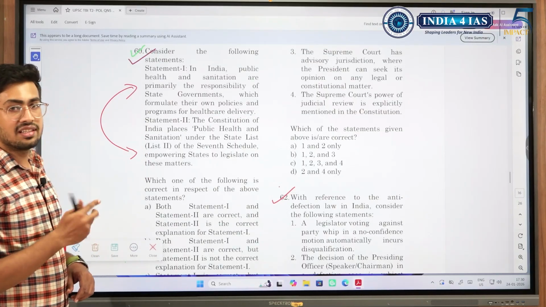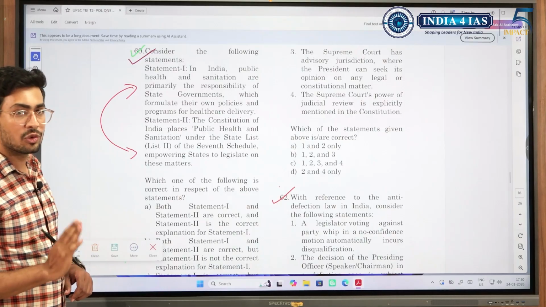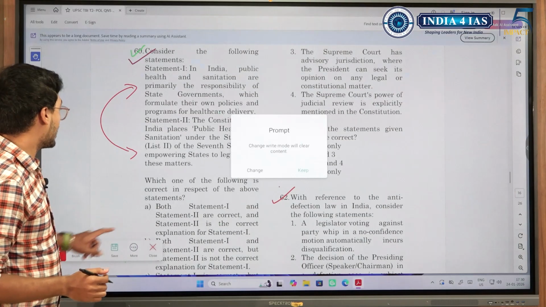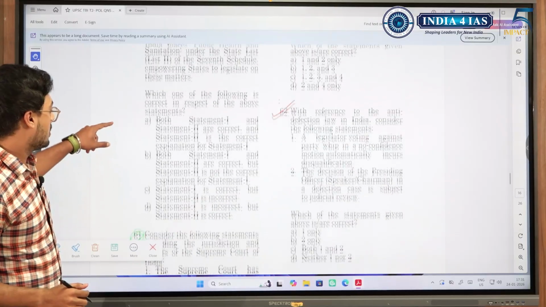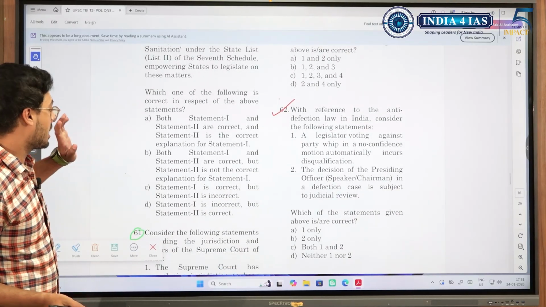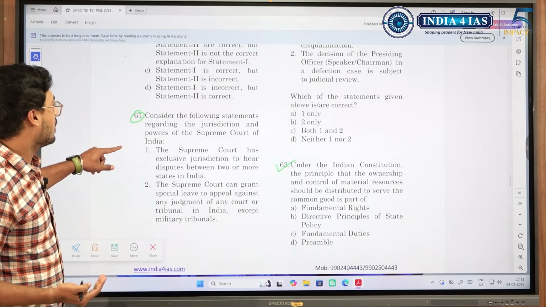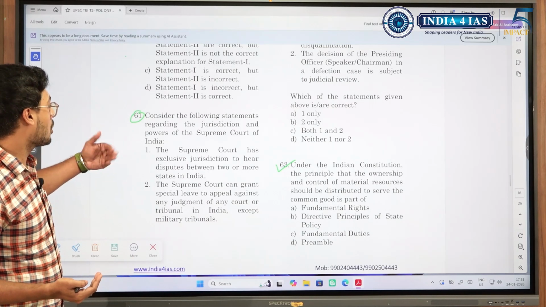One advantage in this assertion reason type of question is, if both are going in the same direction, that means both are correct or both are wrong. If you look at the options, there is no option telling both are wrong, so both are correct. Even if you did not know, you could have made a smart guess. Again, jurisdiction of powers of the Supreme Court of India.